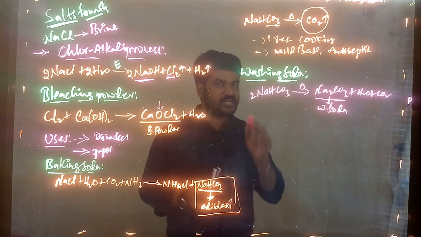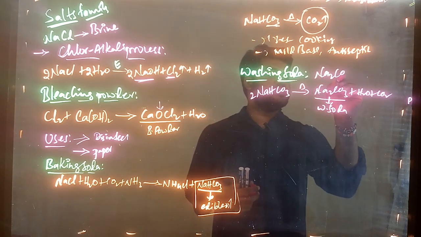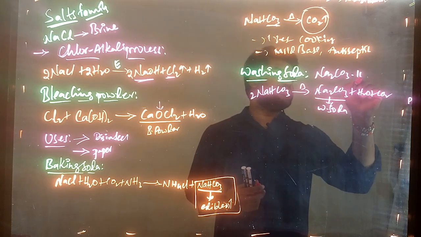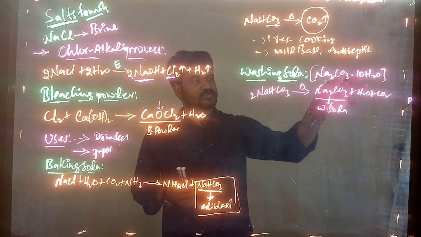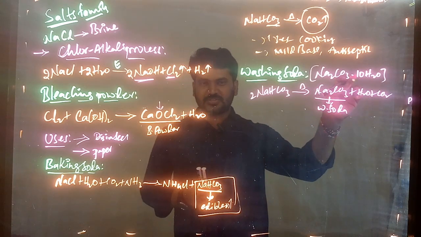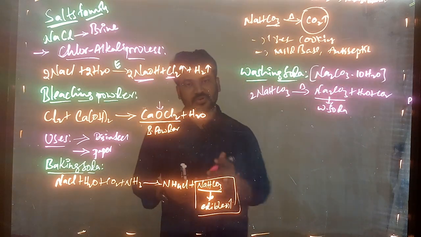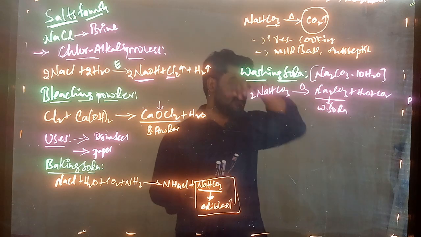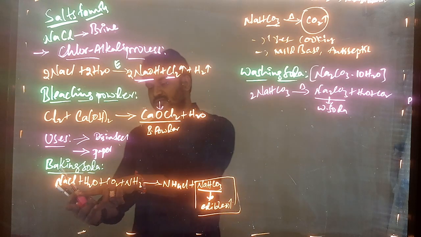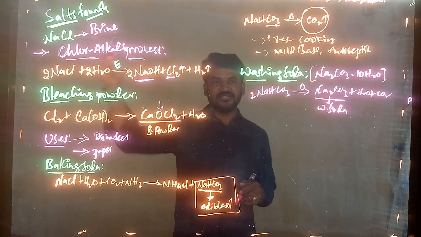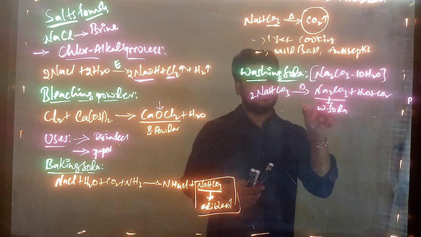Here we need to write a particular formula for washing soda. The washing soda formula is Na2CO3 10H2O. We should read it like Na2CO3 10H2O, not as dot, full stop, comma or something. So that is washing soda. Washing soda is prepared from the baking soda, and baking soda is prepared from NaCl. NaCl is the source of the washing soda, right? In this way we are getting the washing soda.